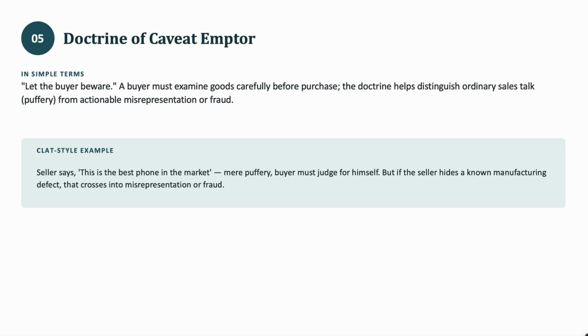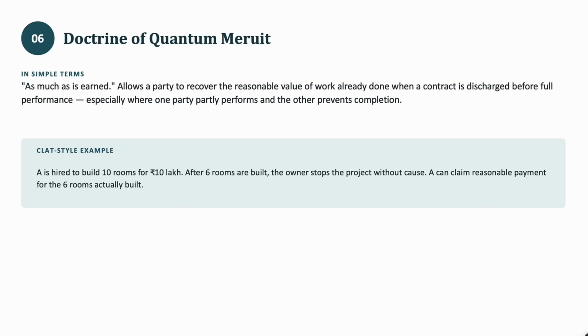So let's see the example. Seller says this is the best phone in the market. This is mere puffery. Buyer must judge for himself. But if the seller hides a known manufacturing defect, that crosses into misrepresentation or fraud. Let's see the next doctrine, which is the doctrine of quantum meruit.